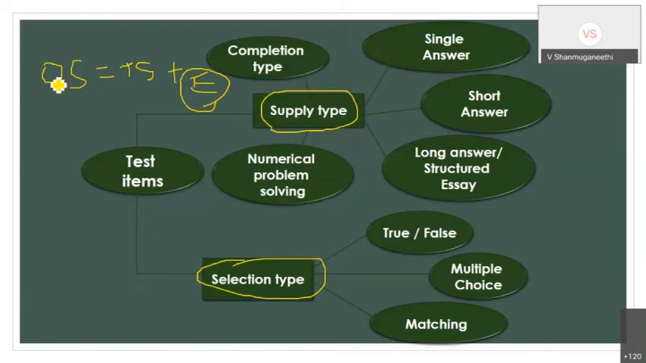So whatever I have learned, that should be observed. So my answer script should have the mark. The mark is nothing but my real ability, my real understanding. When that is possible, the error is negligible. Suppose the error plays a major role, then you will not get the observed score as a true score. What is the problem? This will make an impact on the true score.